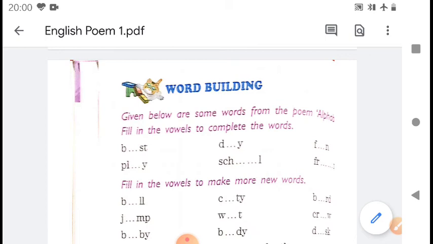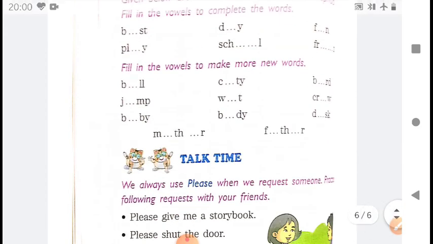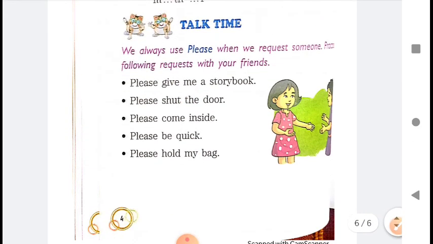Some words you can use only one vowel. In some words you can use more than one vowel. So this is known as word building. It means how you can complete the word using vowels. Okay. Now next is talk time.